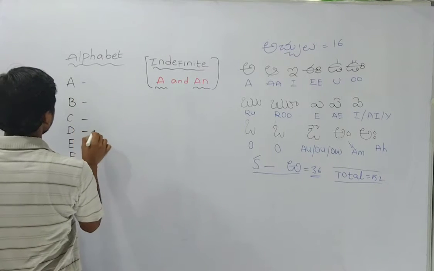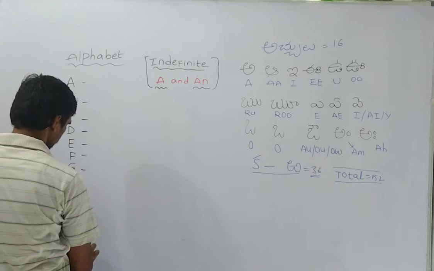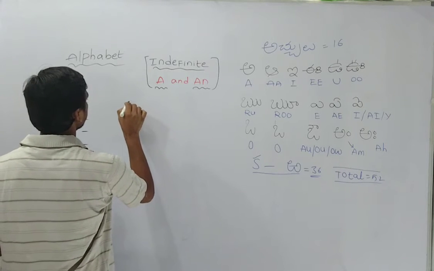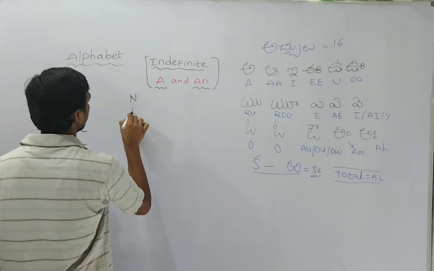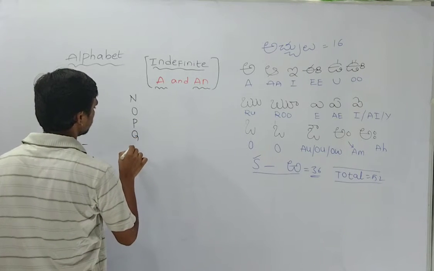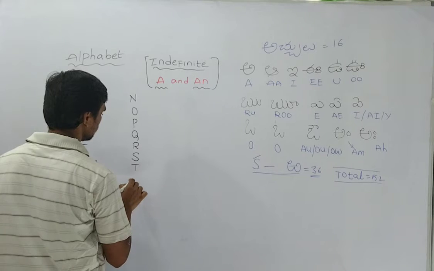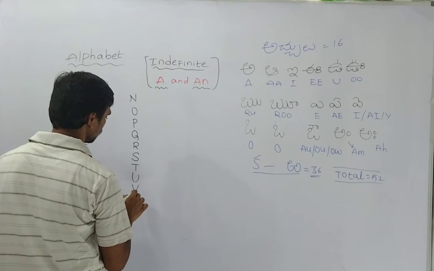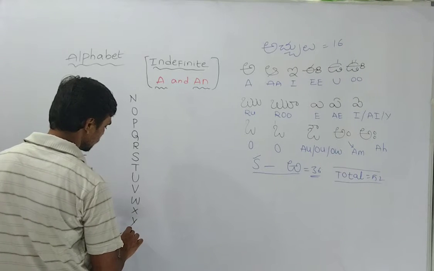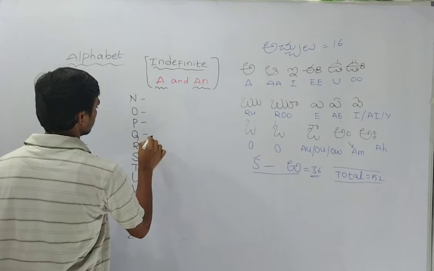You can easily identify. So these sounds are very important. Then here I am writing n, o, p, q, r, s, t, u, v, w, x, y, and z. So I am writing the sounds here. Clearly understand.